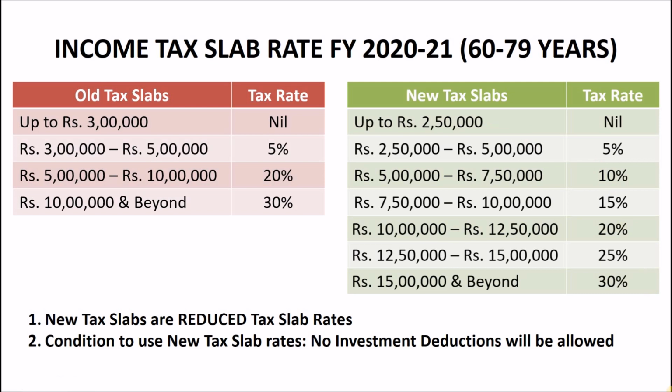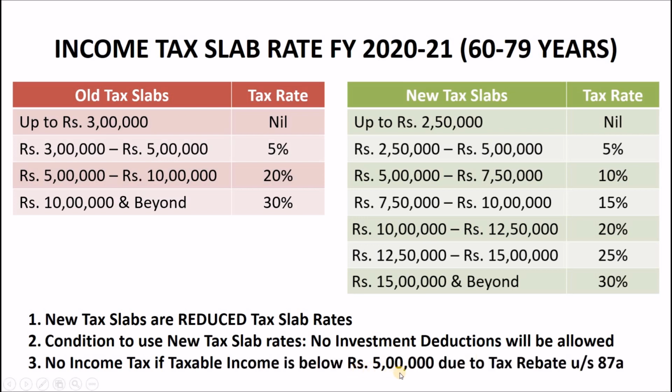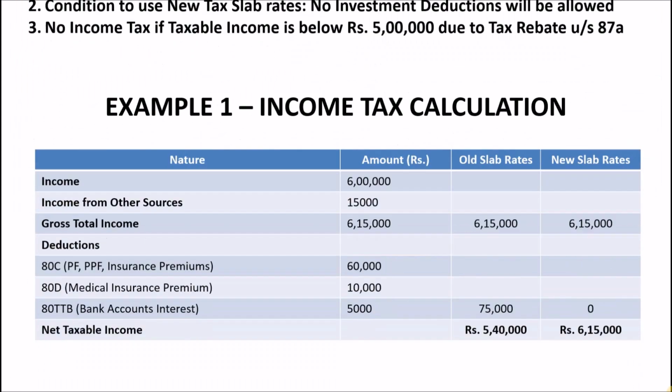Another important point to note is, if your taxable income is below Rs 5 lakhs, you need not pay any income tax. This is possible because of the tax rebate under Section 87A. Let us now understand these points with the help of examples.